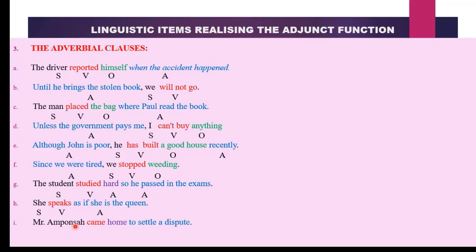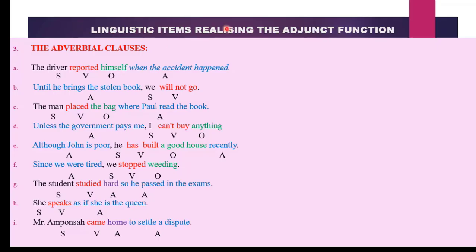The last one, "Mr. Mponsa came home to settle a dispute." What is the clause pattern? We have Mr. Mponsa as our subject, came as our verb, home as our adjunct, because it is giving us information about where the action took place, adverb of place. Then we have "to settle a dispute." What information is this to-infinitive clause giving us? It is telling us about the reason why Mr. Mponsa came home. Therefore, we have adverbial clauses of reason. And this is an example. To settle a dispute is the reason why Mr. Mponsa came home. So it becomes our adjunct.